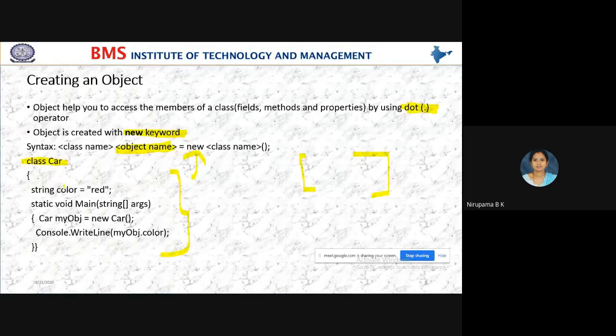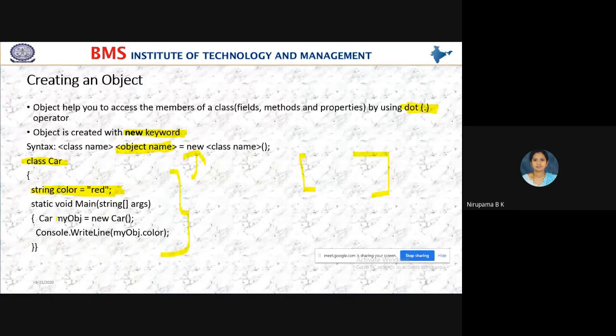So here the attributes are nothing but the variables which we use in a program. This is a small code snippet to demonstrate class, object, and creation of an object. Car is a class. By this program, we are displaying the color of the car. So this is the declaration of a variable.